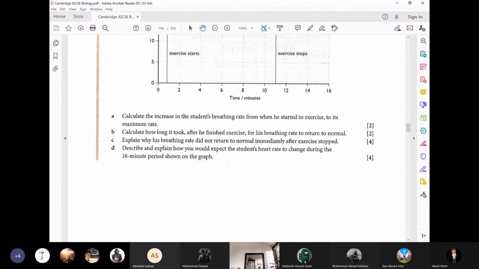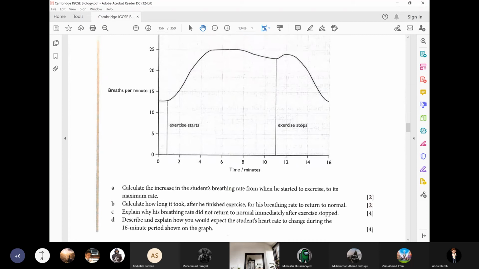Next one: describe and explain how you would expect the student's heart rate to change during the 16-minute period shown on the graph. It's obvious what you will say: the heart rate will increase from 1 minute up till the 11th minute, and after the 11th minute up till 16 minutes, the heart rate will slow down and come back to normal.